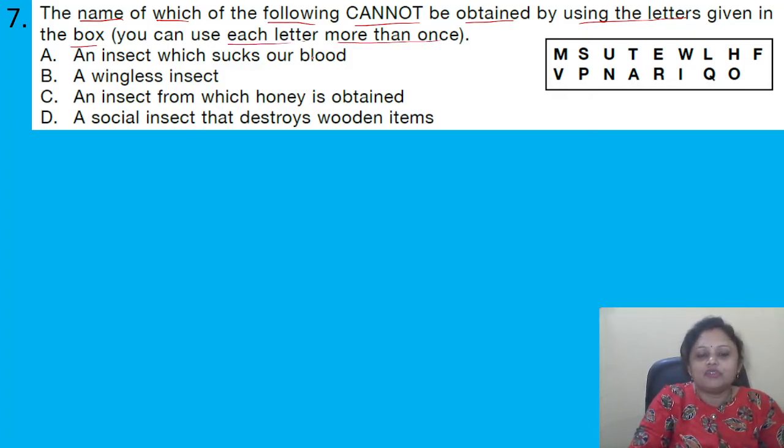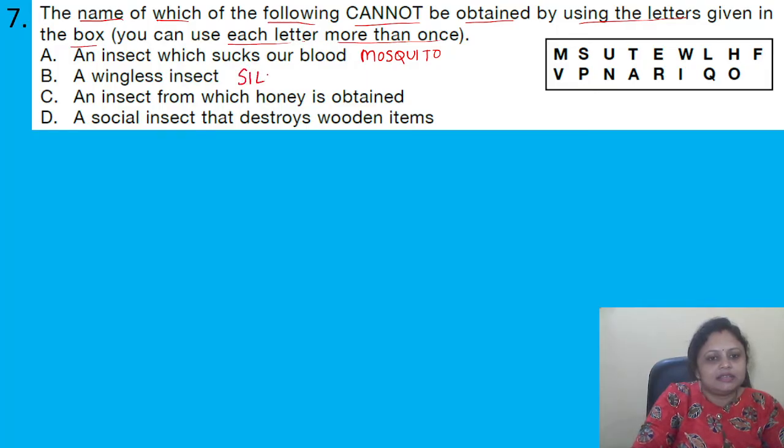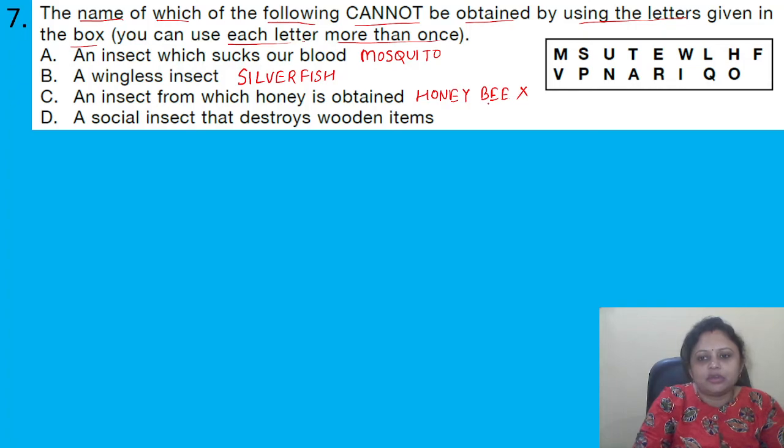So an insect which sucks our blood, that is mosquito. We can make this word from this grid, from this box. A wingless insect, that is silverfish. This word can also be made. An insect from which honey is obtained, that is honeybee. So here it cannot be made, okay, as a B is not here.